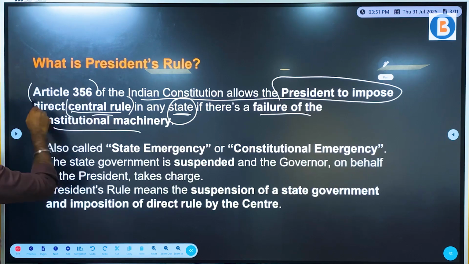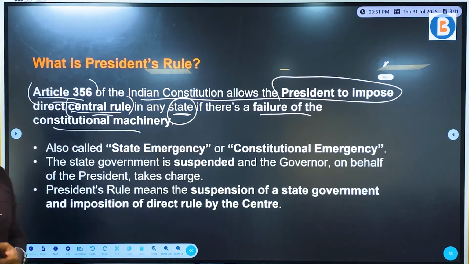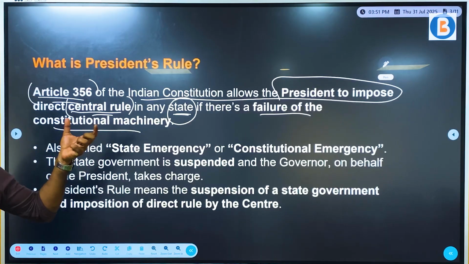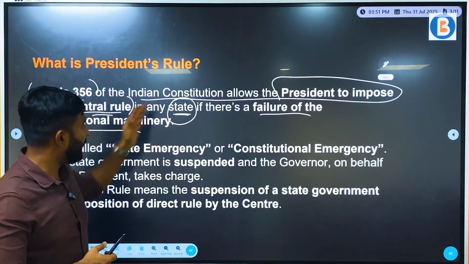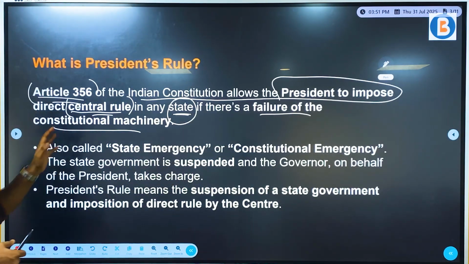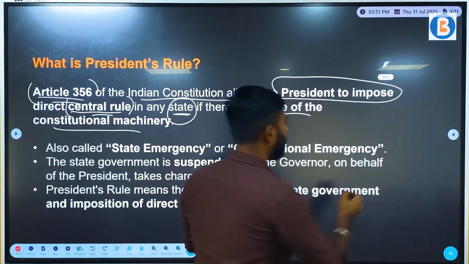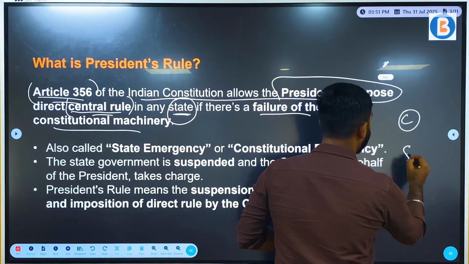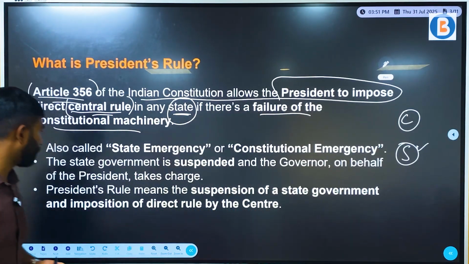And what is the article? It is Article 356 of the Indian Constitution, which allows the President to impose direct central rule in any state if there's a failure of the constitutional machinery. So what I'm trying to tell you is the center becomes more powerful as compared to the state. Now what are the consequences of it?